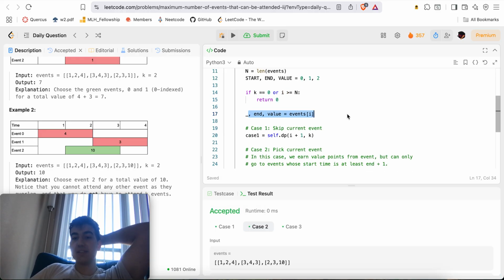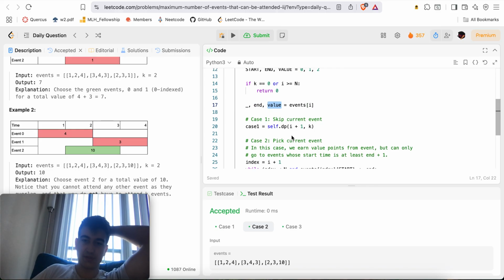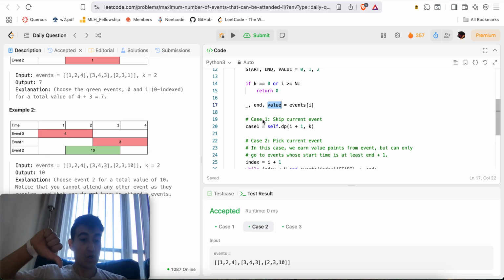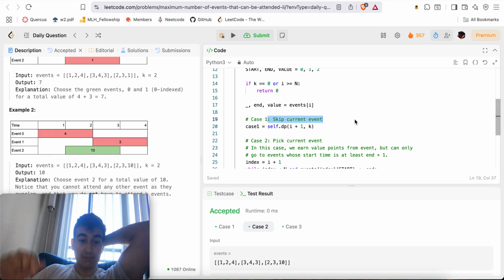Okay. Otherwise, let's get the current event, so events at index i. We're not going to need the start value, but we do need the end and value. So there are going to be 2 possible cases. Remember, we can either skip the event or we can pick the event. So the easy case is we skip. If we skip the current event, just move on to the next interval at index i plus 1.